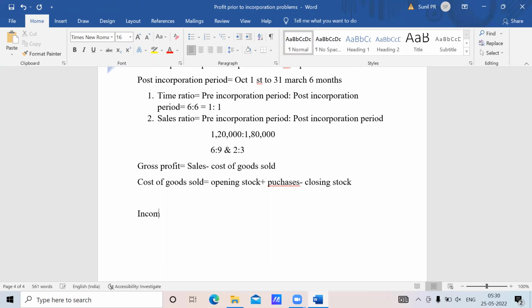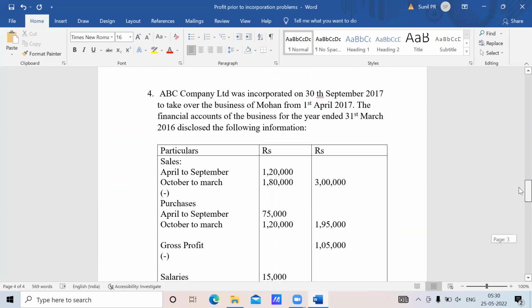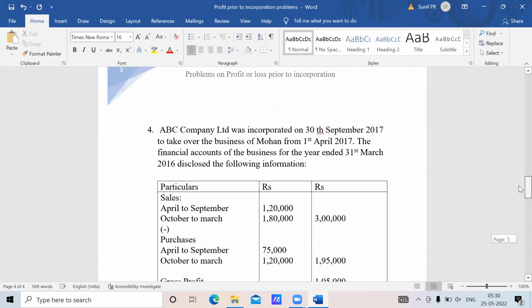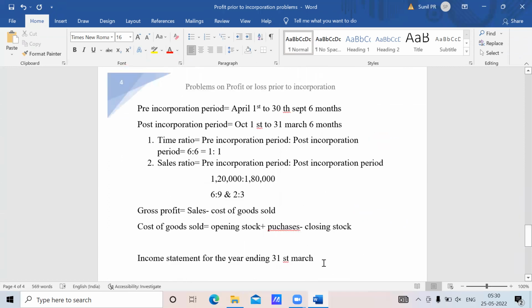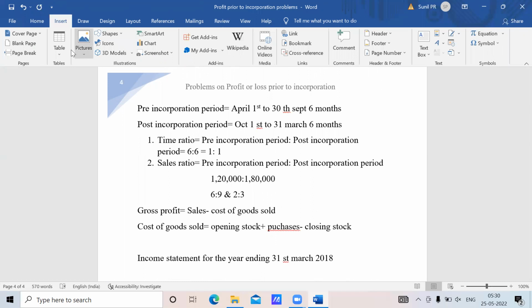This is called an income statement for the year ending 31st March 2018. Now, what is the format? I'll just draw a column here.